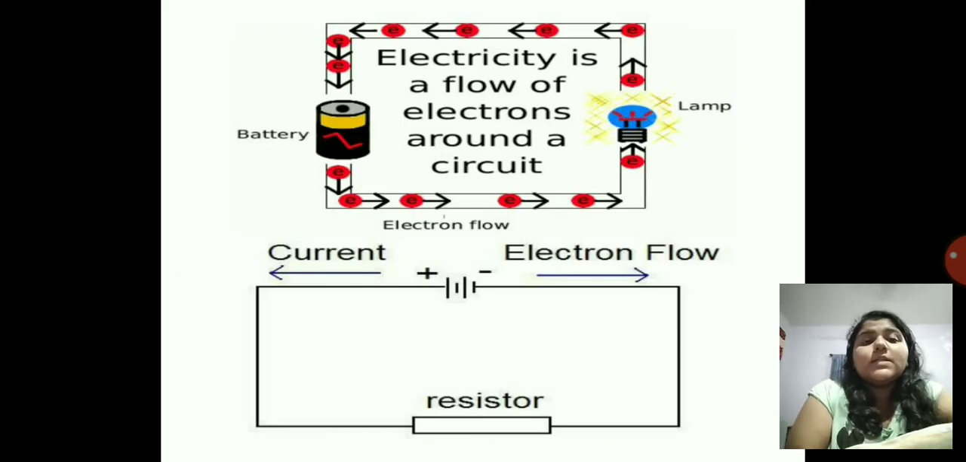See over here, electricity is a flow of electrons around a circuit. You can see the electrons flowing in a unidirectional way. The battery is given, the lamp is given, and the lamp will light when the current is flowing.